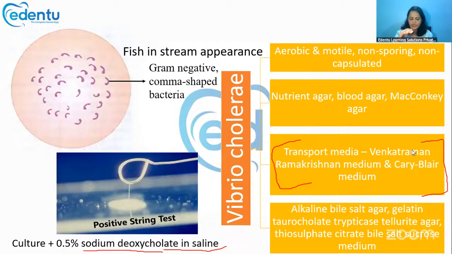While taking the loop away, if you are able to see a string like this, then Vibrio cholerae is present in this specimen. If no string is present, there is no Vibrio cholerae. So this is the string test for Vibrio cholerae.